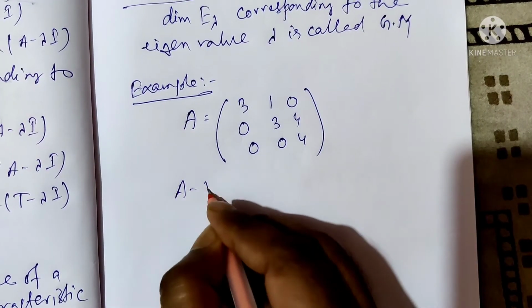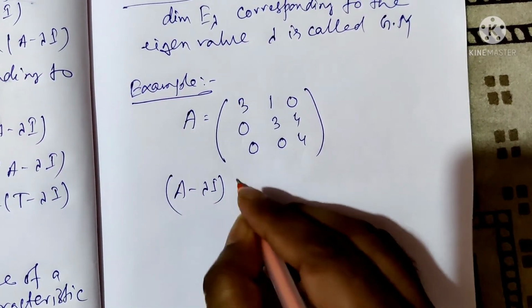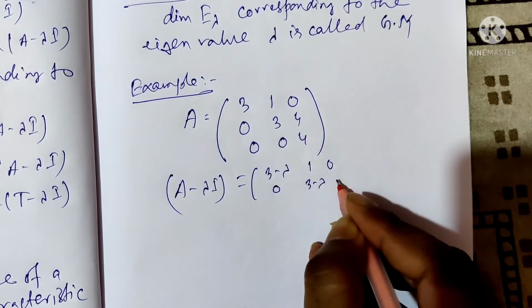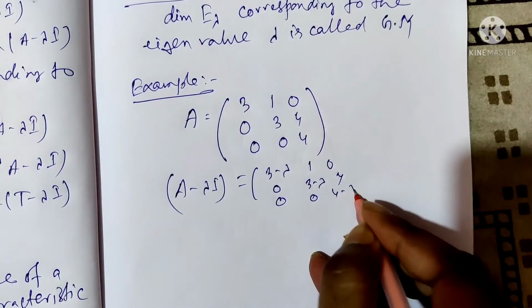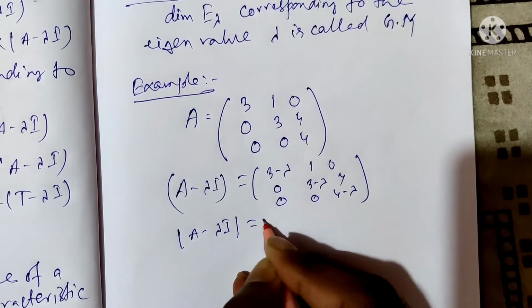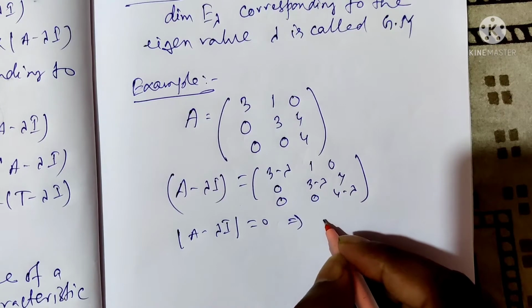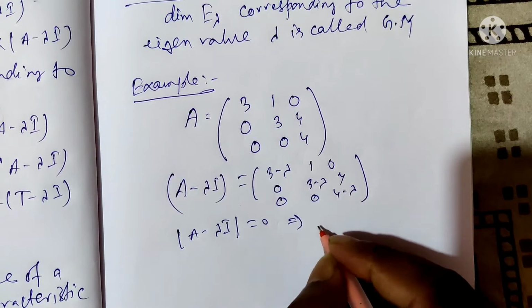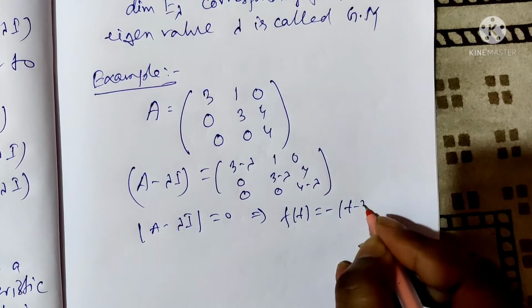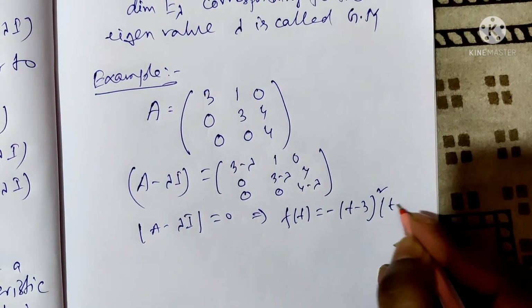So A minus lambda I is the matrix with rows (3 minus lambda, 1, 0), (0, 3 minus lambda, 4), (0, 0, 4 minus lambda). The determinant of A minus lambda I equals 0 gives f(t) equals minus of (t minus 3) whole square and (t minus 4).